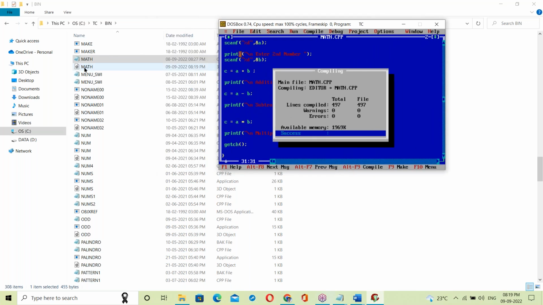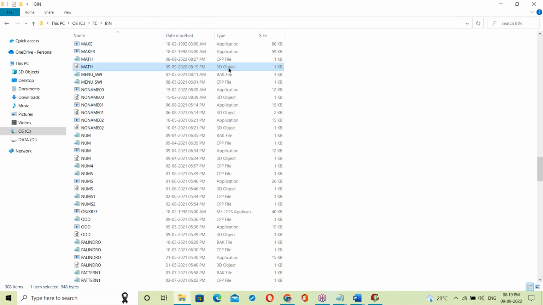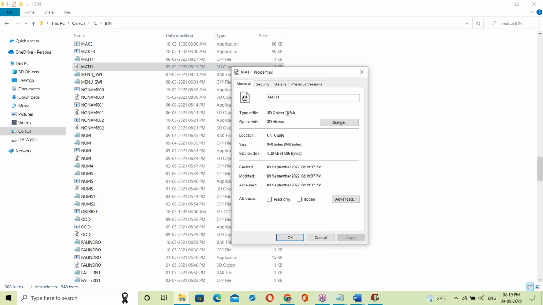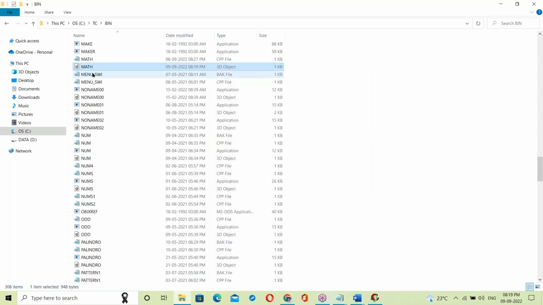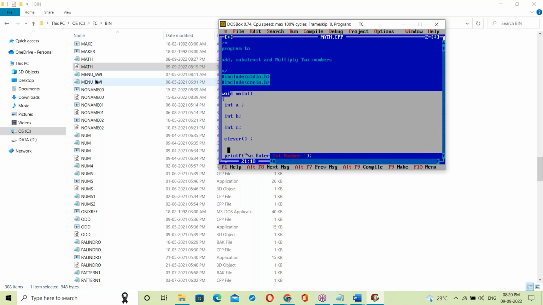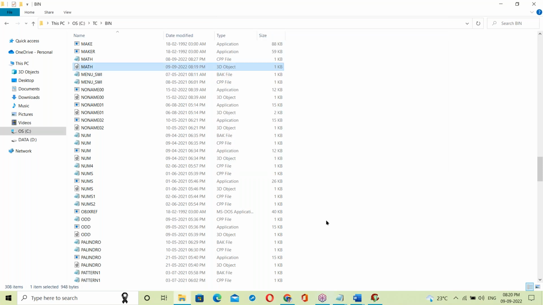When compiled, one file is generated in the backend. This is an object file. See, math.obj is generated. What is this obj file here? This object file contains the binary code for your C program. That object file contains binary code for the complete C program, in math.obj.